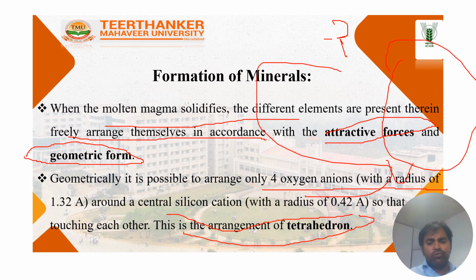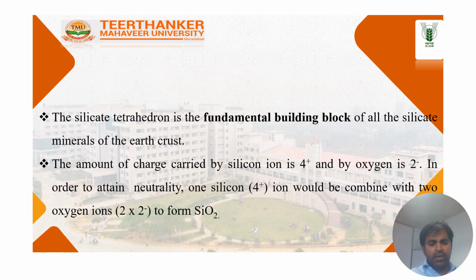So this is the neutral, meaning both elements come in the neutral state, and then there is a chance to combine both elements. Such a geometrical arrangement is known as the tetrahedral structure. In the next lectures, I will describe the tetrahedral and octahedral structures in detail. Here I am only giving brief knowledge about the tetrahedral and octahedral structure. Now, what is the silica tetrahedron?